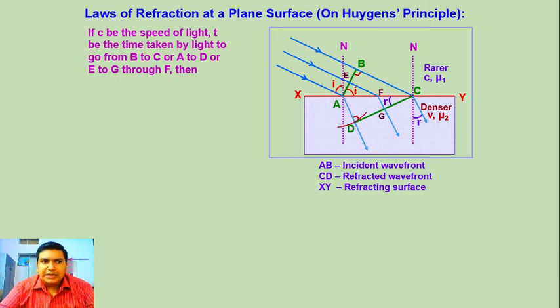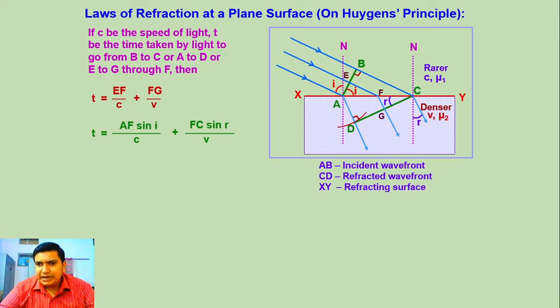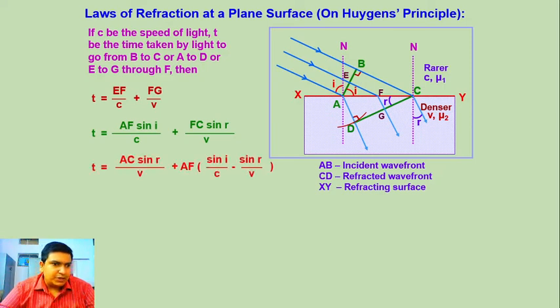Suppose c is the speed of light and t is the time taken by light to go from B to C and A to D, or E to G via F. Then t equals EF by c plus FG by v, that is AF sin I by c plus FC sin R by v. So t equals AC sin R by v plus AF times (sin I by c minus sin R by v).